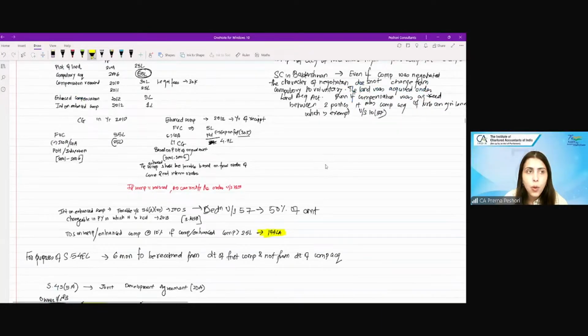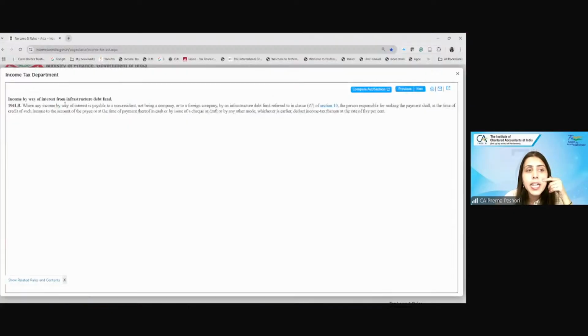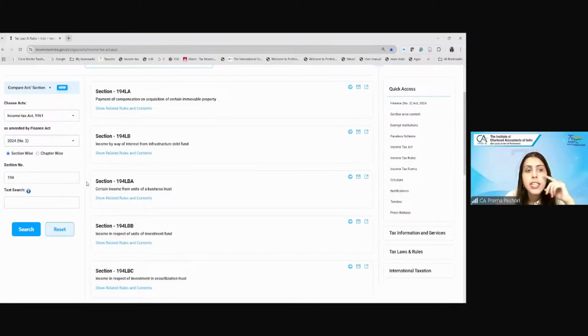Next is 194LB, where any income by way of interest is payable to a non-resident or to a foreign company in case of the infrastructure debt fund. The person responsible shall deduct the TDS at the rate of 5%. So again, this is a very simple section. If there is an interest payable to a non-resident or to a foreign company by an infrastructure debt fund, there will be straight away TDS of 5%. Fine.